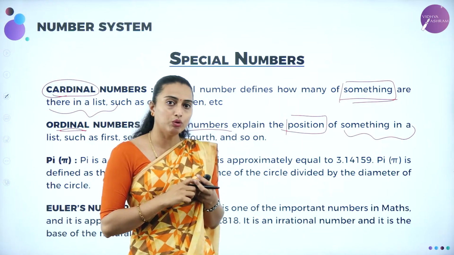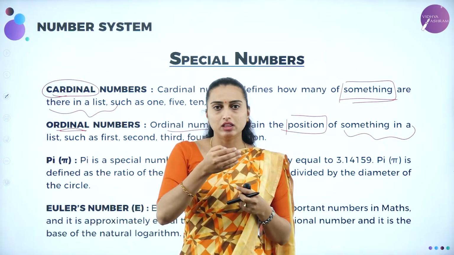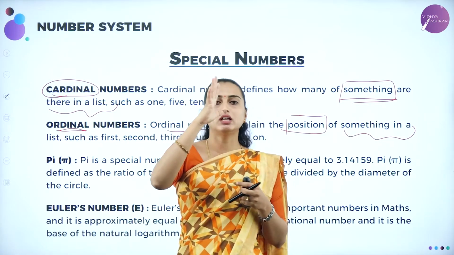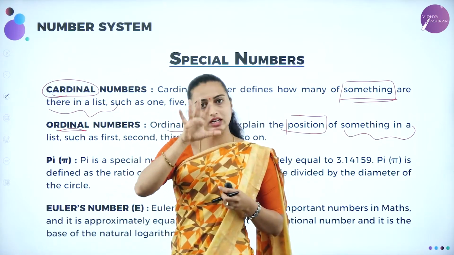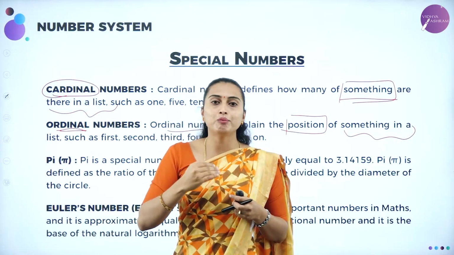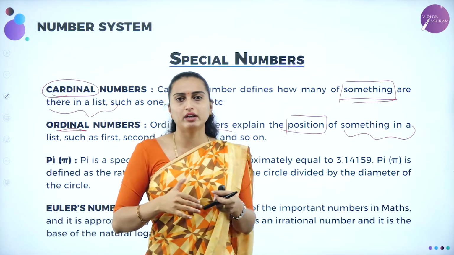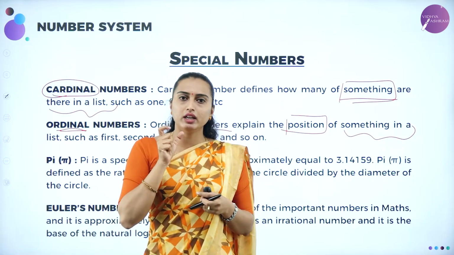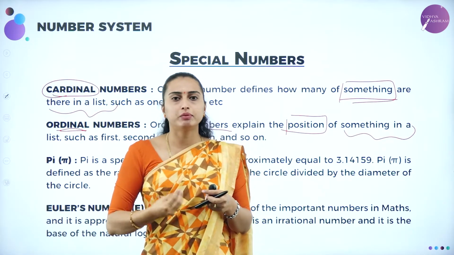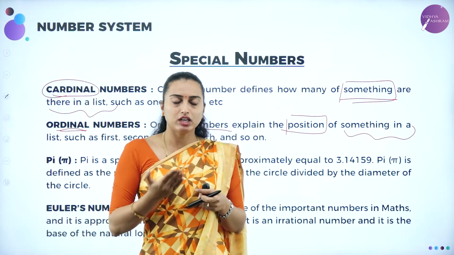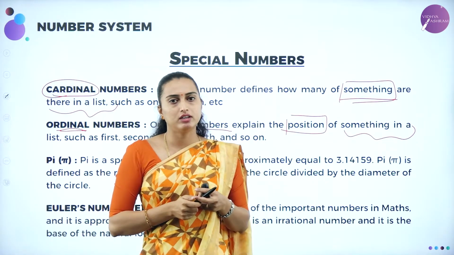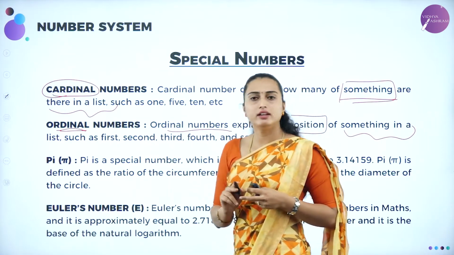If I go to a hotel, I can order from the menu. The menu is nothing but the cardinal numbers, the list, correct now? In that I am going to order any one or any two, either a juice item or a food item, and second place, third place can be filled. So any one item I am going to order there. That is going to be known as the ordinal number.